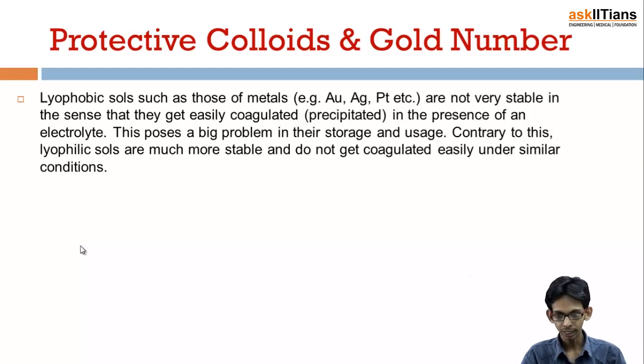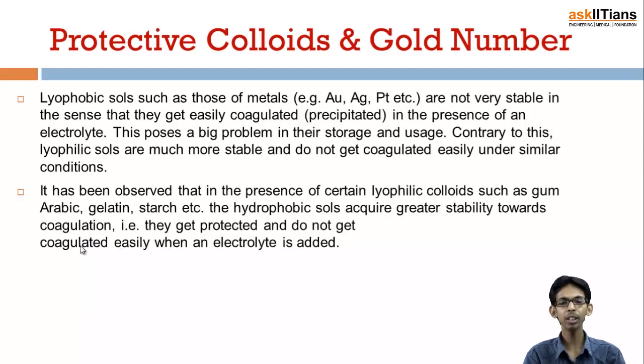In contrast to this, lyophilic sols are much more stable and do not get coagulated easily under similar conditions. It has been observed that in the presence of certain lyophilic colloids such as gum arabic, gelatin, starch, etc., hydrophobic sols acquire greater stability toward coagulation.